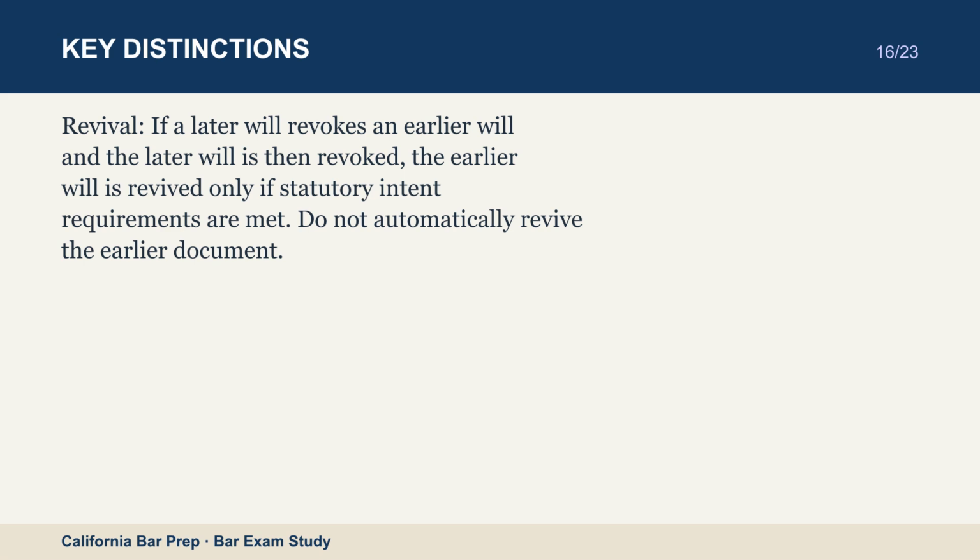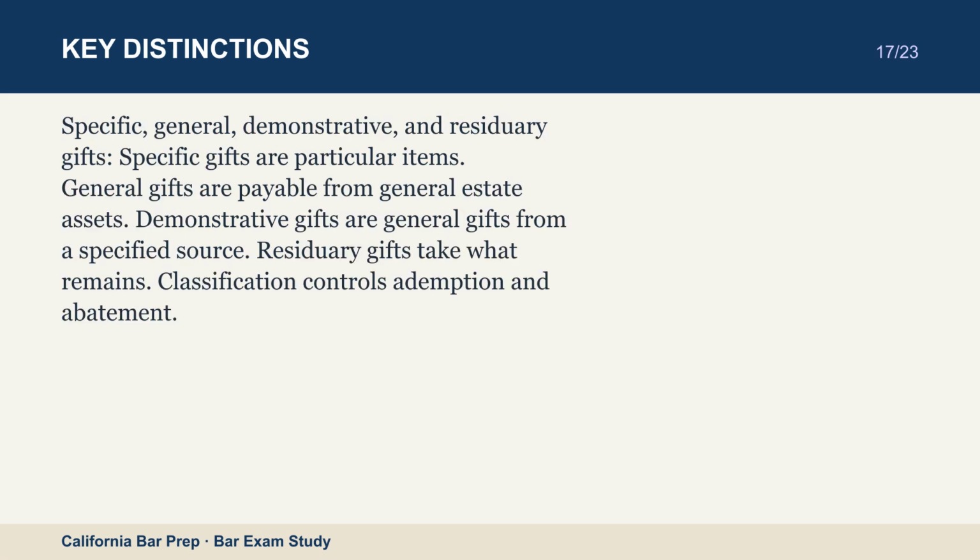Specific, general, demonstrative, and residuary gifts. Specific gifts are particular items. General gifts are payable from general estate assets. Demonstrative gifts are general gifts from a specified source. Residuary gifts take what remains. Classification controls ademption and abatement.